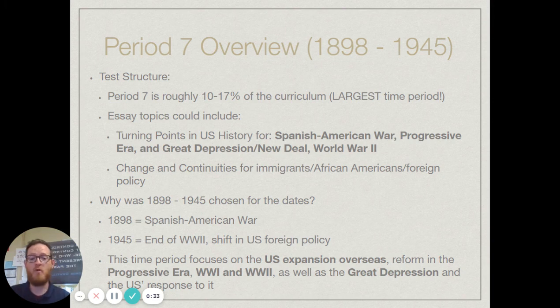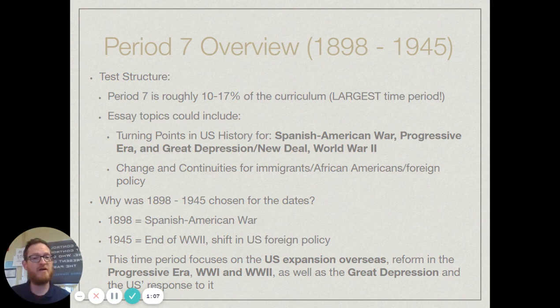With the Spanish-American War, you're going to have U.S. expansion overseas in the period of U.S. Imperialism. You're going to have the Progressive movement that takes hold here in the United States with Teddy Roosevelt and Woodrow Wilson and others that lead the way in that. Then you're going to have World War I, then the 1920s and the Roaring '20s, then the Great Depression, and then World War II. So there is a lot of information, and this is really a foundational part to where the United States grows and becomes a nation in the 20th century.